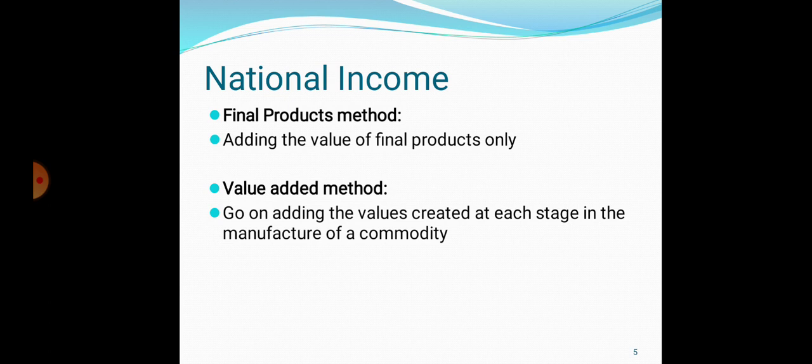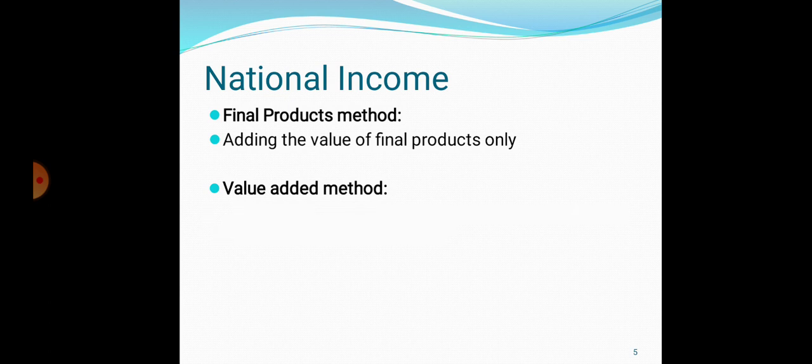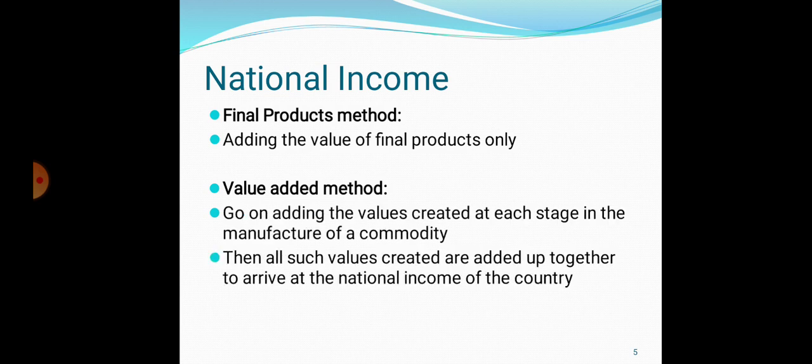So this stage-wise calculation is included in the value added method. Now the next part, all such values created are added up together to arrive at the national income of a country. This point is included in the value added method.